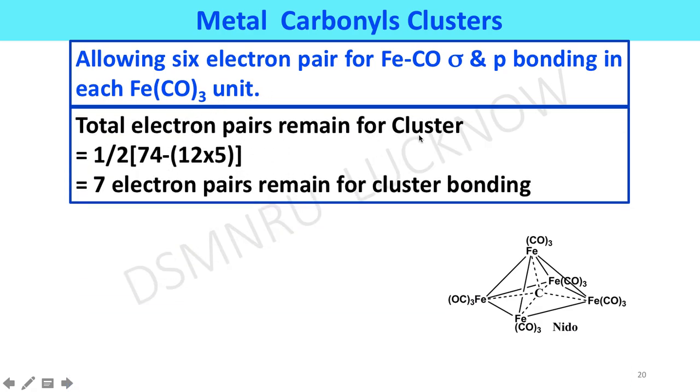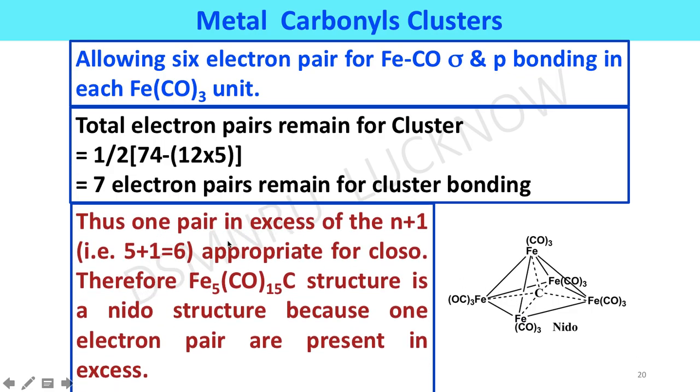Total electron pairs remaining for the cluster is equal to 1 upon 2 into (74 minus 12 into 5). We will get 7 electron pairs remaining for cluster bonding in this cluster. Thus, one pair is in excess, since n plus 1, that is 5 plus 1 equal to 6, is appropriate for closo. Therefore, the Fe5(CO)15C structure is a nido structure because one electron pair is present in excess.